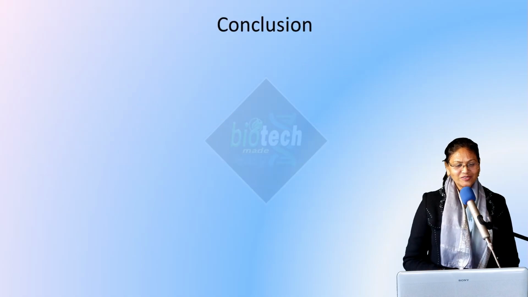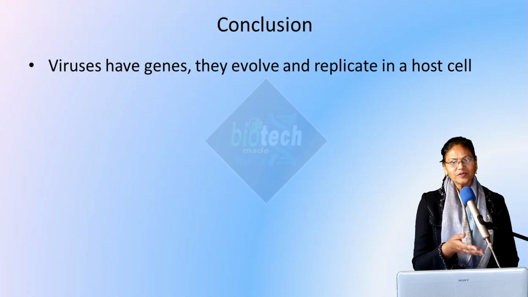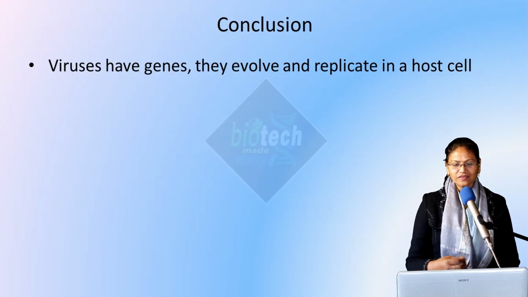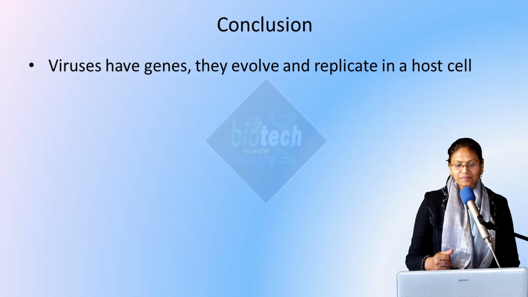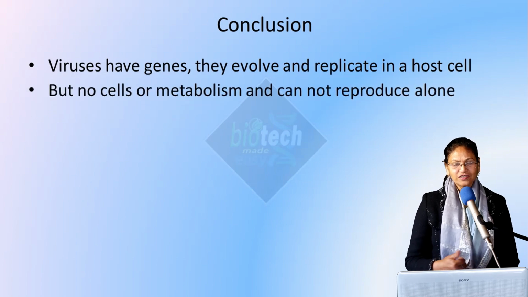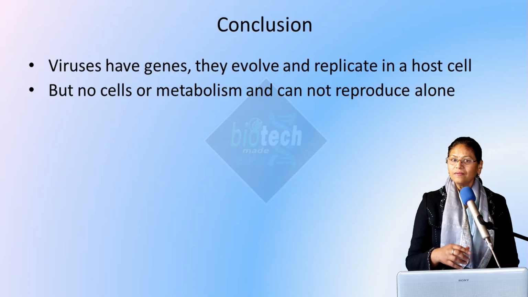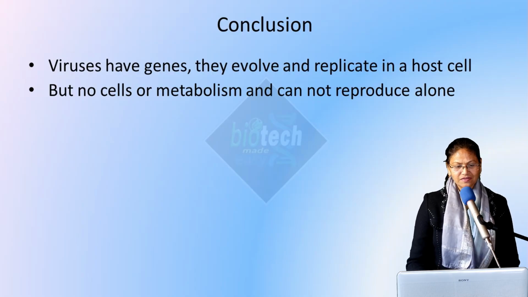So what is the conclusion? Viruses have genes. Of course they have genes, because they carry information from one generation to another. They can evolve, they can mutate, they survive, and they replicate inside the host. But they do not have any cellular structure. They do not show any kind of metabolism or chemical reactions, and they cannot reproduce alone. When they are outside the host cell, they do not replicate.